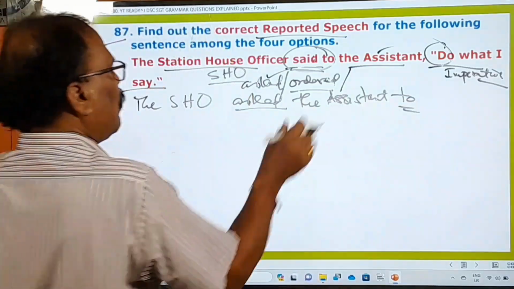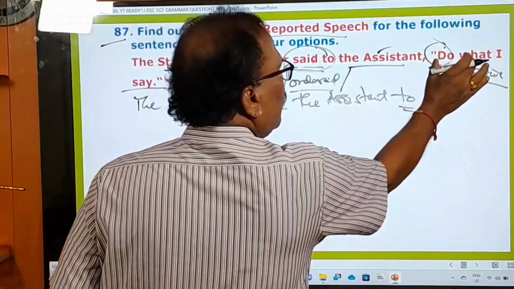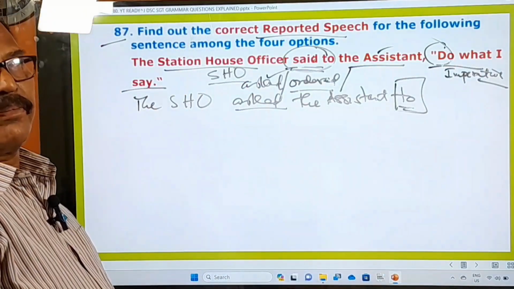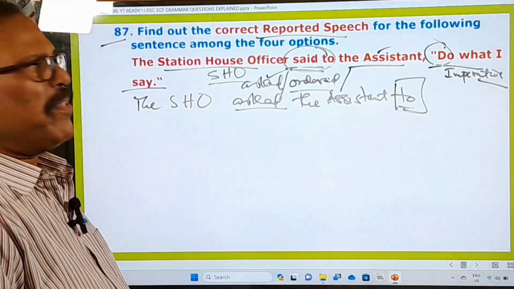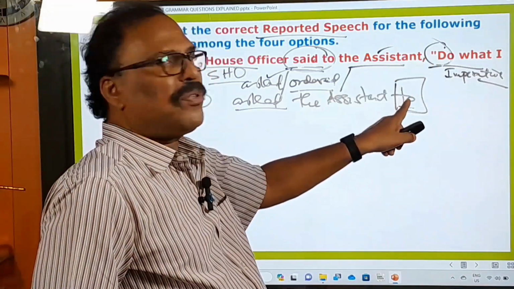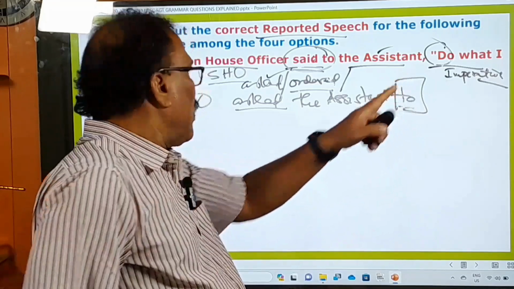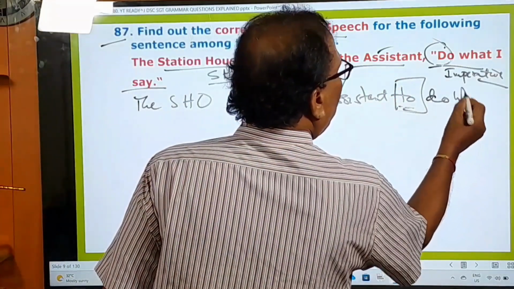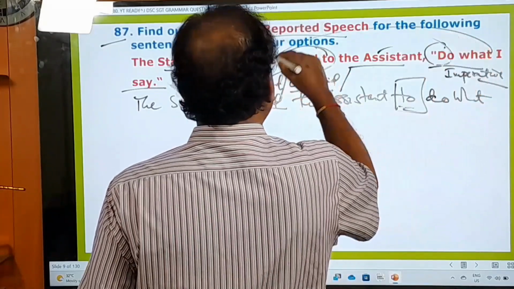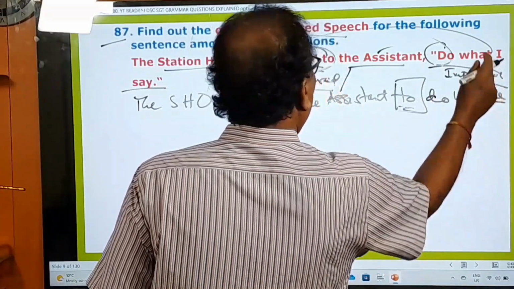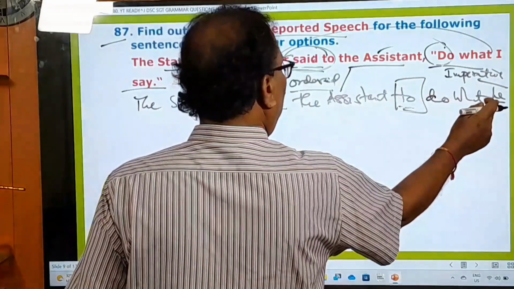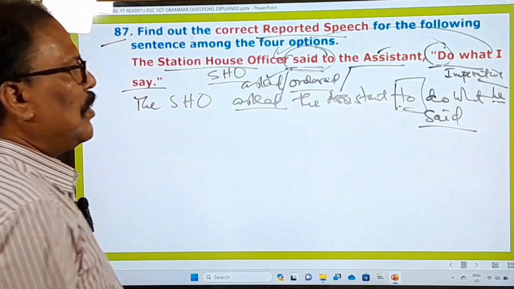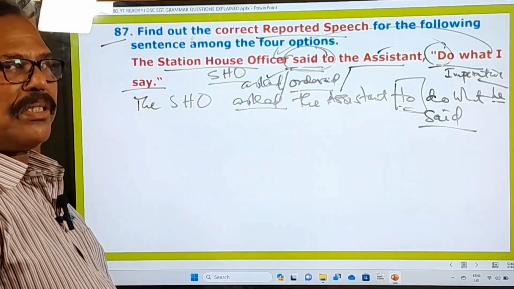to. When you connect this reporting verb and this indirect speech, you must use the connecting word to, the preposition. Must always use to. If this sentence begins with don't, then you have to use not to. Right. And here the SHO asked the assistant to do what I means who, this SHO. So what he, I is turned into this officer, then it becomes he. Yes, say means that is turned into said. To do what he said must be your answer.